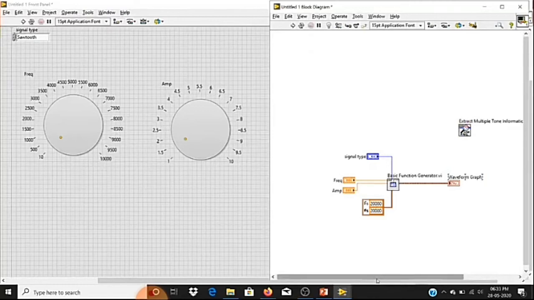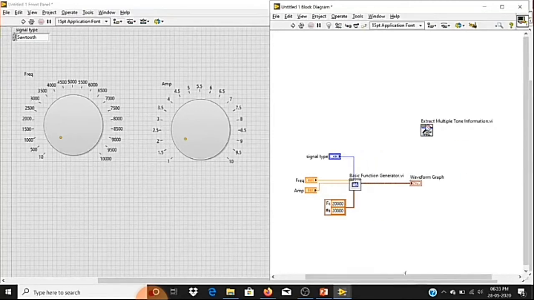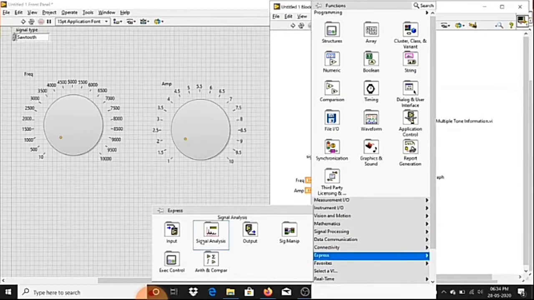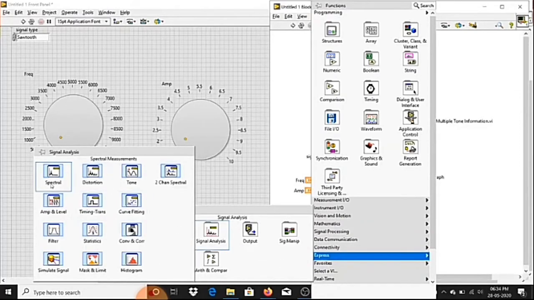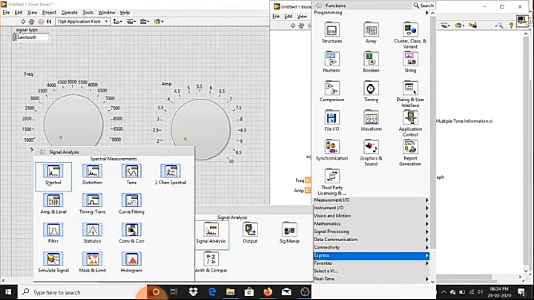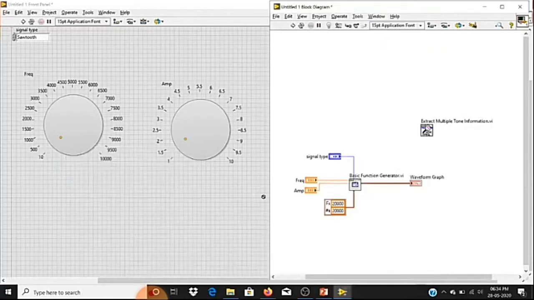To visualize what features I'm going to extract, I'm going to use the spectral measurement function. Using that function you will get a clear idea which features we are going to extract. For that, let me right click. I'll go to express signal analysis. Here you can see a block called spectral measurement. Let me take this block.